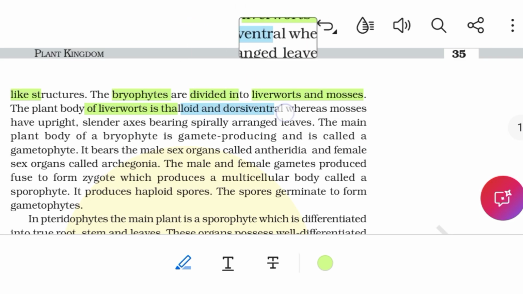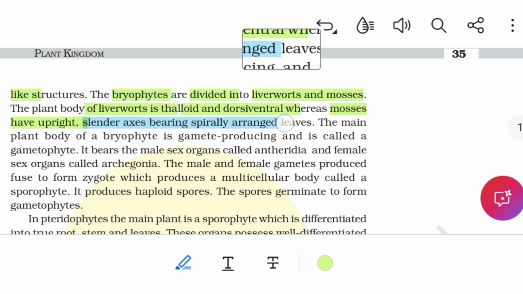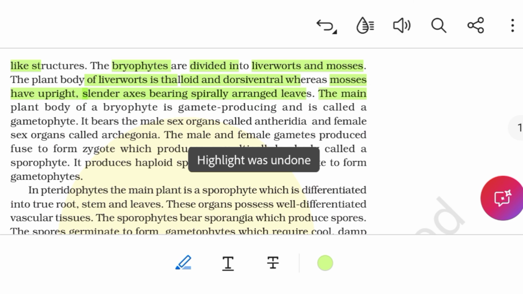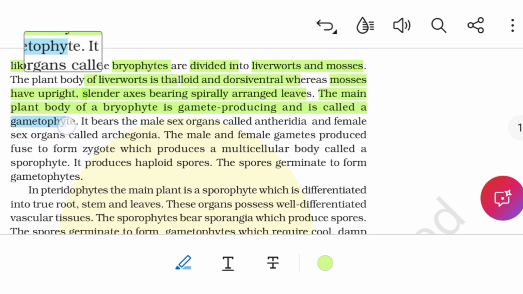The plant body of liverworts is thalloid and dorsiventral, whereas mosses have upright, slender axis bearing spirally arranged leaves. The main plant body of a bryophyte is gamete producing and is called a gametophyte. It bears the male sex organs called antheridia and the female sex organs called archegonia.